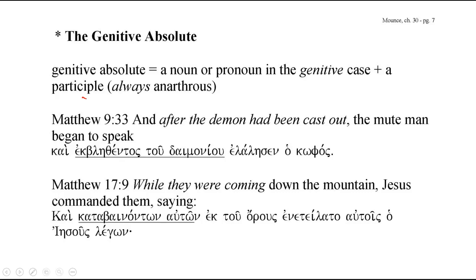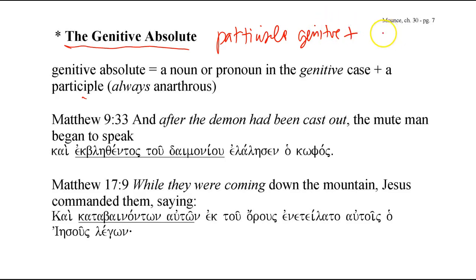In this instructional video, we'll go over the genitive absolute. The genitive absolute refers to a particular grammatical construction where a given participle is in the genitive case, it can be singular or plural, and the subject of the participle is also in the genitive case. So a noun or pronoun. So the subject of this participle is in the genitive case.